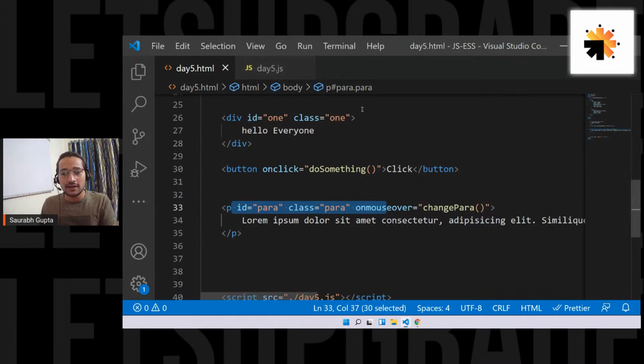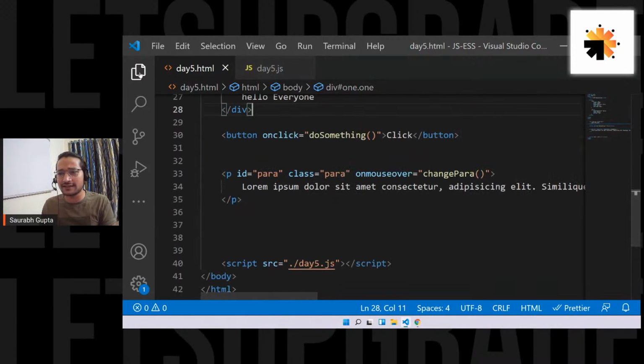Sir, can you tell me the format of the assignment? Like this was the assignment last time. I'll tell you at the end. Don't worry, I'll tell you at the end. Okay. Submit it as an HTML file, not as a text file. Zip it and upload it on the assignment submission form.